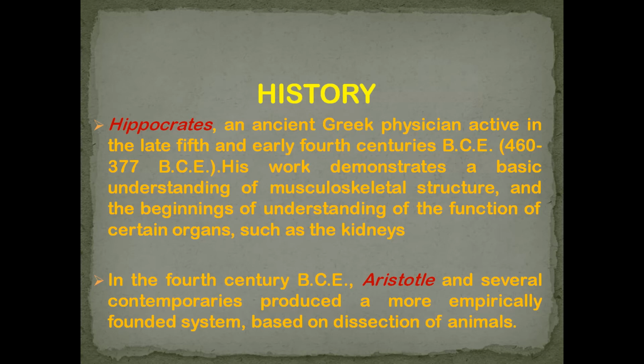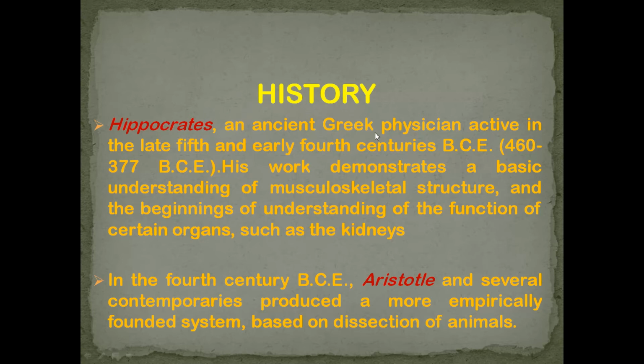If we talk about the history of human anatomy and physiology, I already told you that the ancient Greeks were very curious about their health. The first scientist is Hippocrates.